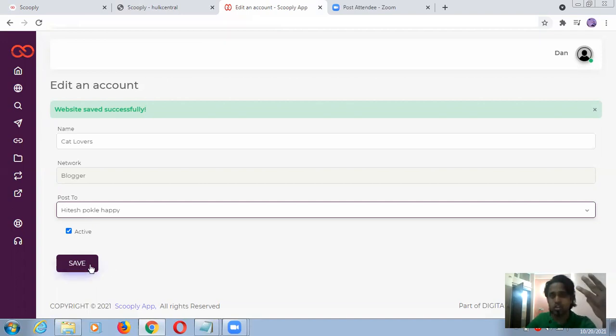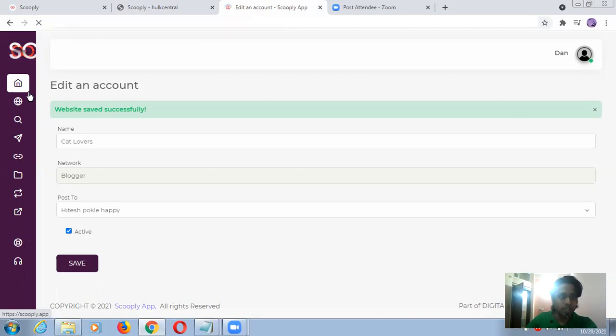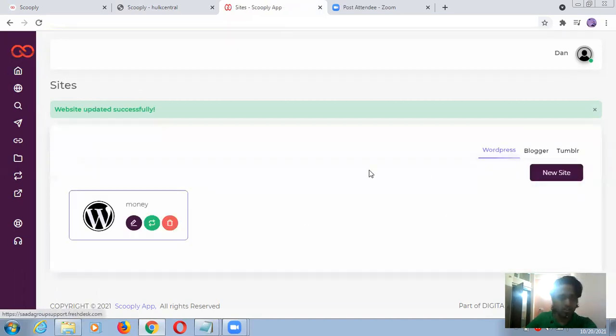Three options you have: WordPress, Blogger, and the third one is Tumblr. So I'm saving this one right now, and then we will discuss the other options also. Let's see first what is going to happen. So website updated successfully. Okay, Blogger, so this is my cat lovers. This is the WordPress of someone, this is my cat lovers. Tumblr I'm not using, but this demo is available for you, and this one I just added in front of you.